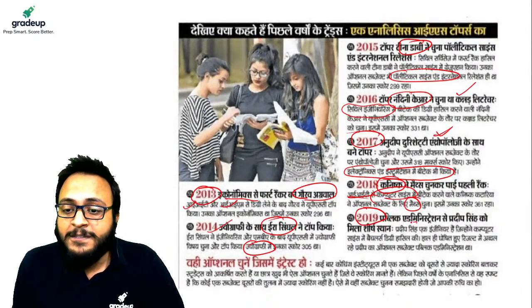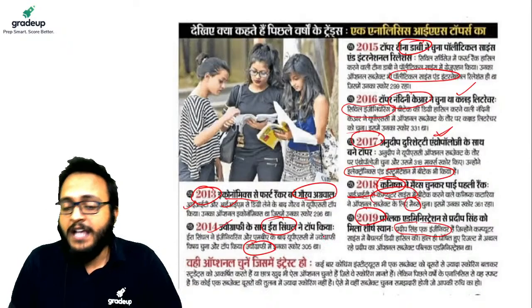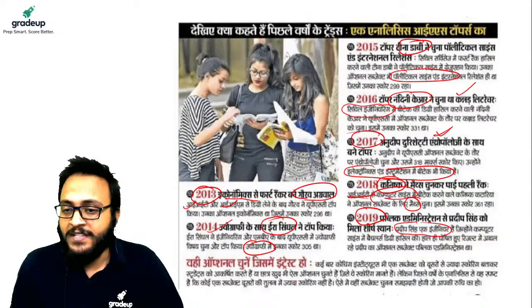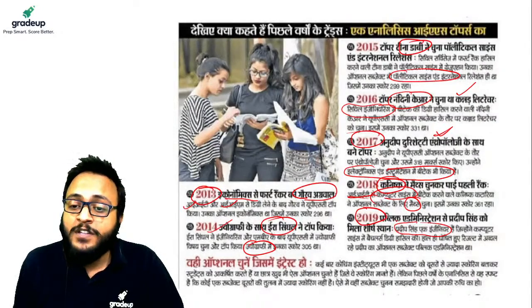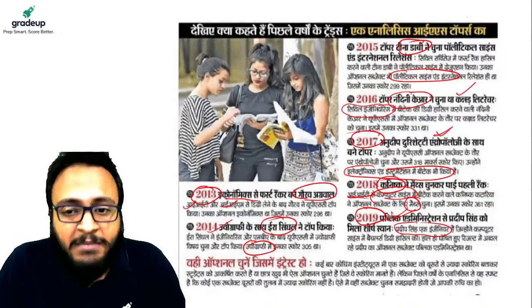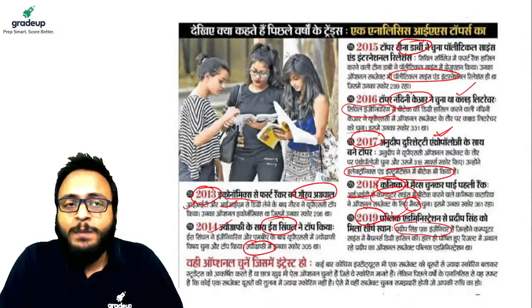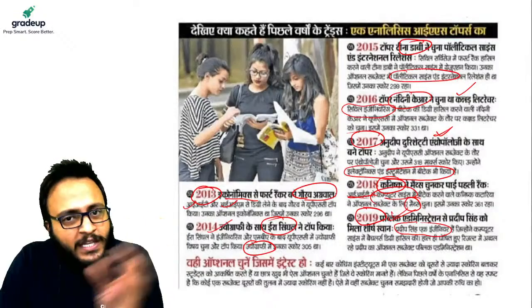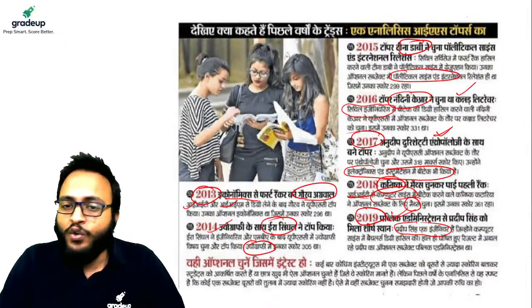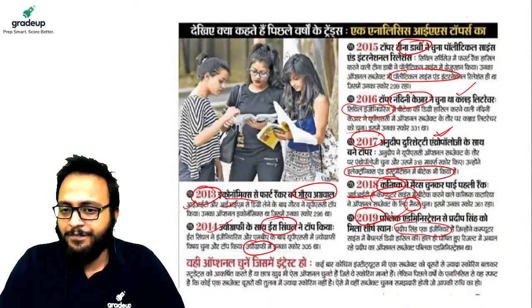And guys, Pradeep Singh, who was the topper of last year's examination, is also an engineer in computer science. But what was the optional subject? Public administration. And let me tell you one thing, guys. Public administration is thought to be a subject which was showing consistently poor scoring for all the candidates.